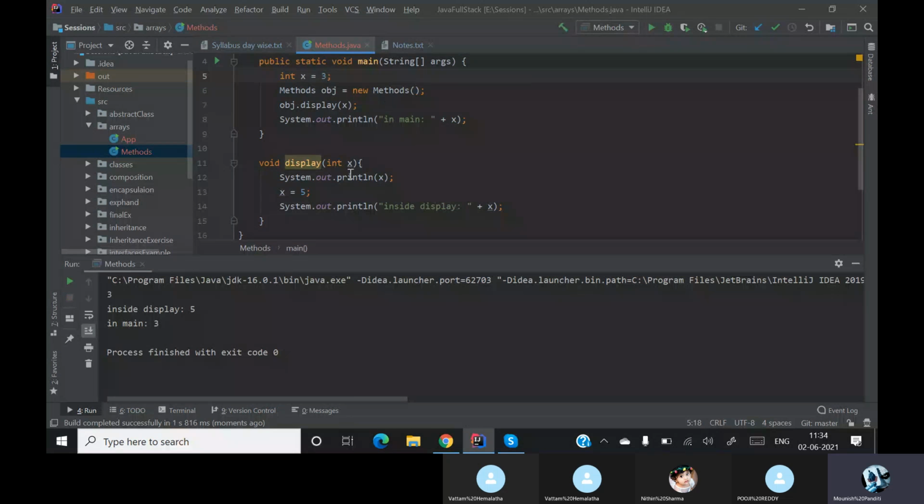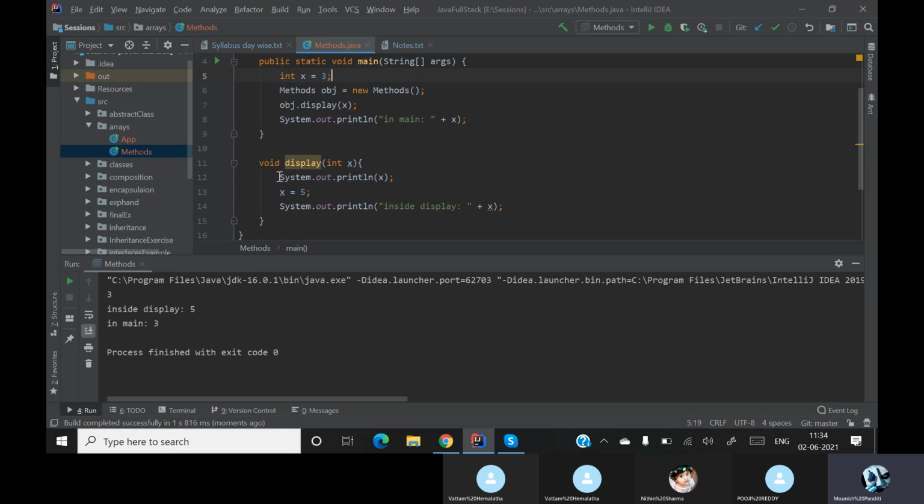Understood? Here in this display method, I am passing the value. I am not passing the address. When you are passing the value to some other method, that kind of method call is called call by value. Here the value is not changing.